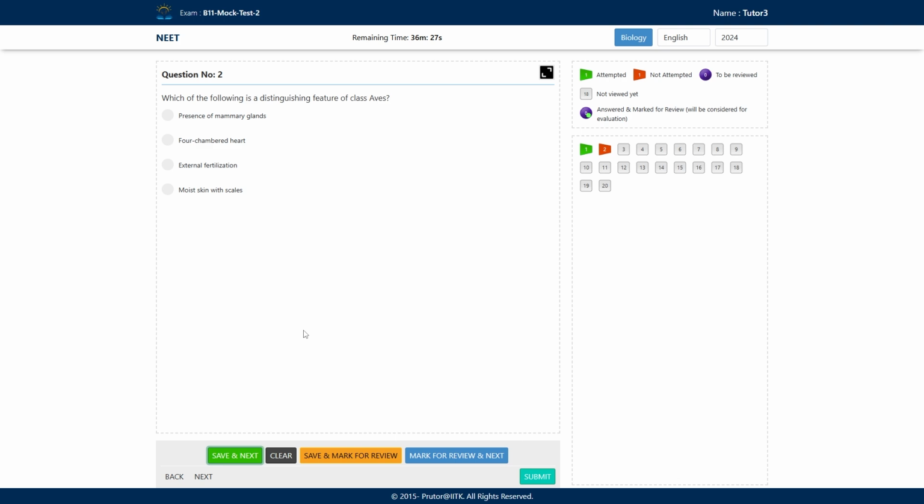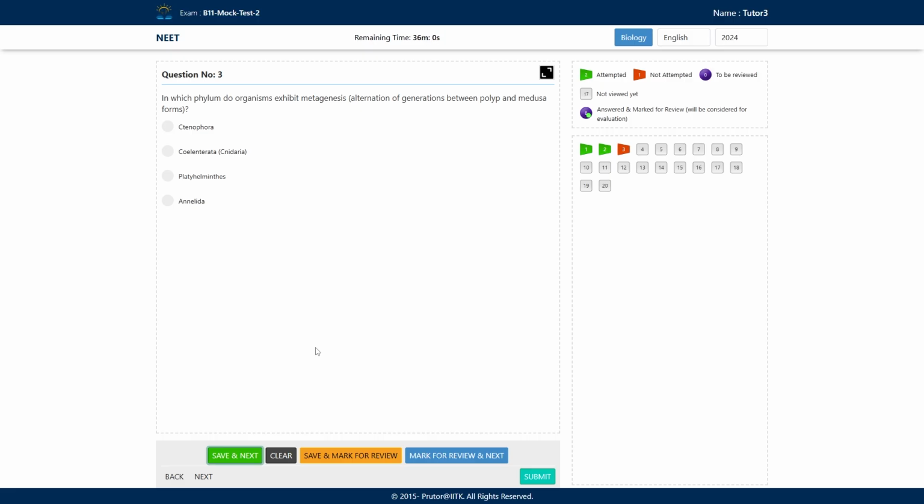Whereas the three-chambered heart is seen in reptiles and amphibians, except crocodile, which is four-chambered. But the other amphibians and reptiles have a three-chambered heart, right? Due to their higher requirement of energy, birds require a four-chambered heart. This is the unique feature of Aves. We will opt this and move to our next question.